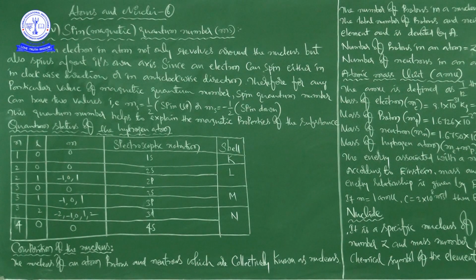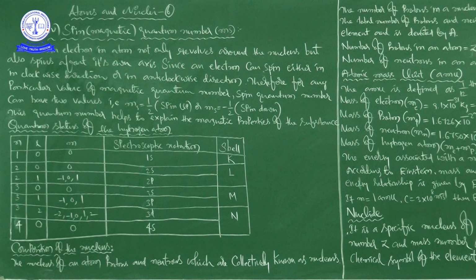In continuation to the last class, in this class we are going to discuss the next quantum number, that is the spin quantum number. In our previous class, we started this topic of quantum numbers, and we discussed the principal quantum number, the orbital quantum number, and the magnetic quantum number.